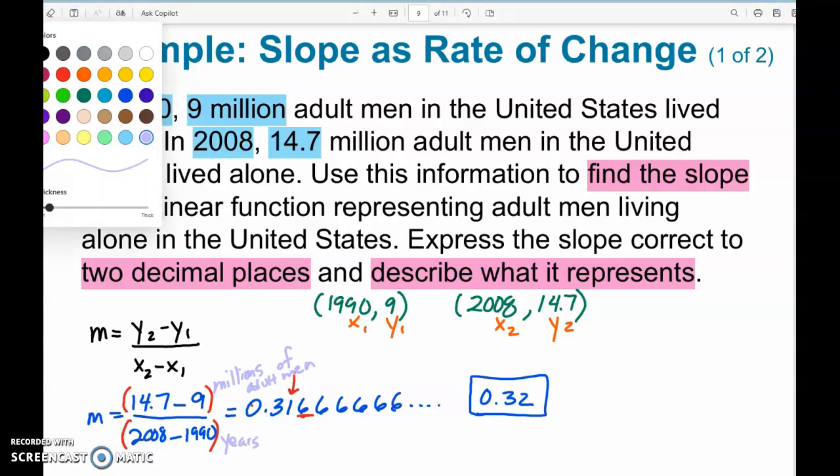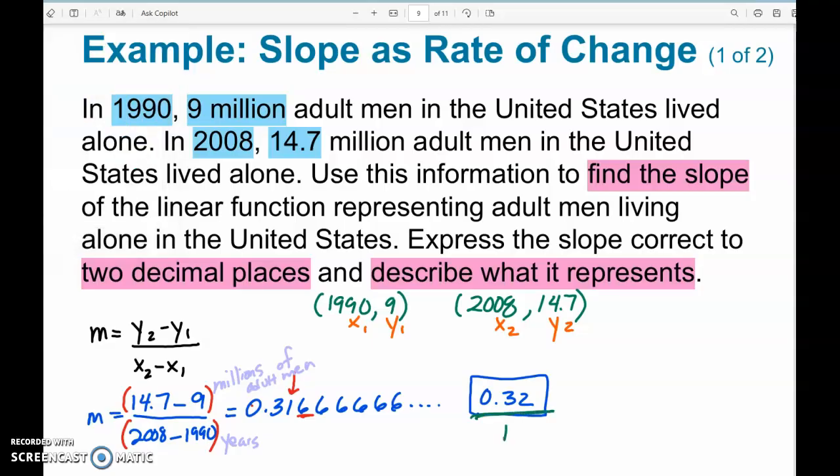So I'm going to say that the 0.32 is 0.32 million every 1 year. So there's an increase. This is a positive number. The number of adult men that lived alone increased at a rate of 0.32 million. And there's no denominator here, so it's like you have a denominator of 1. And so it would be million per each year.